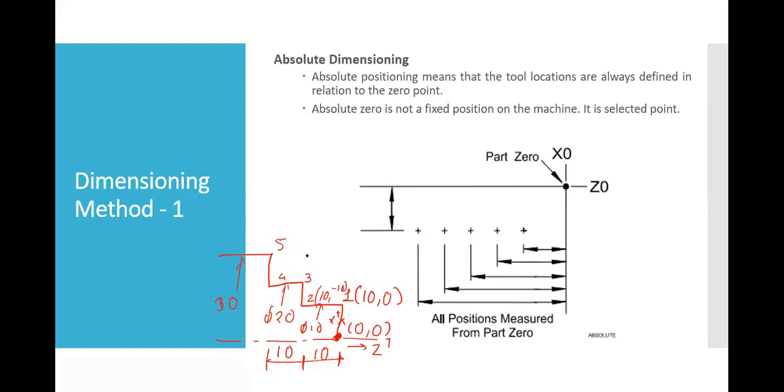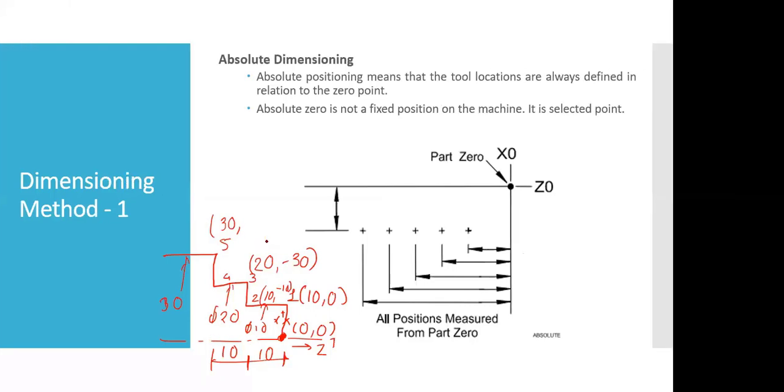What about point number 3? Yes, exactly. Point number 3 would be 20 and minus 30. Good work. And what about point number 5? Let us skip point number 4. Just give me point number 5. The diameter at point number 5 would be what? It would be 30 in diameter. Nice work, guys. And 10 plus 10, it would be 20 in depth. So it is 30 minus 20.